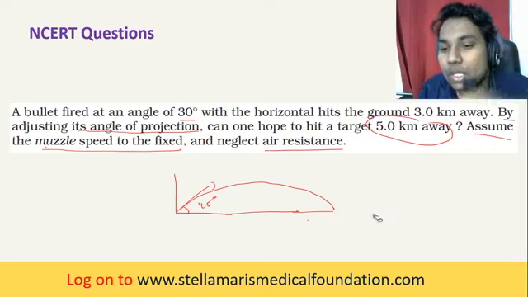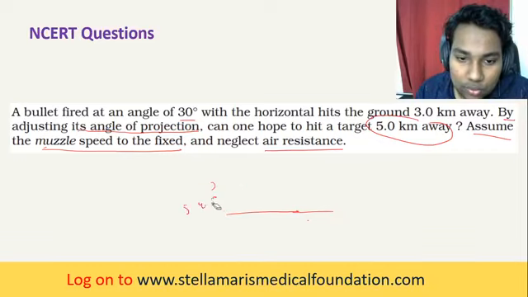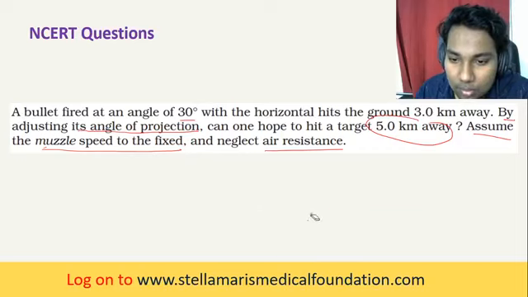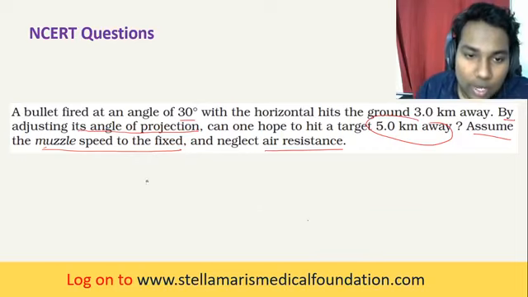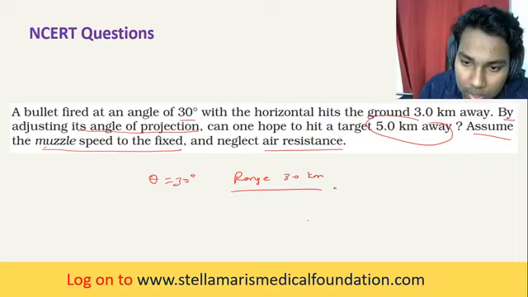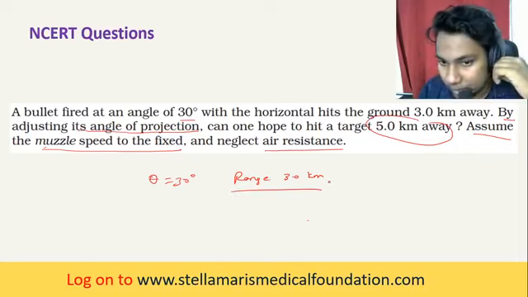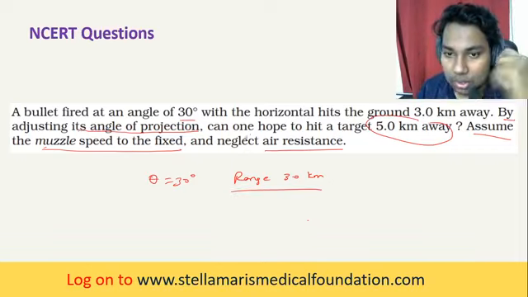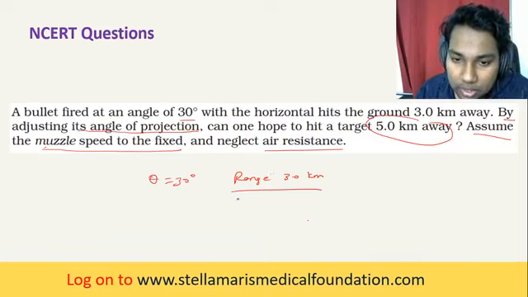So what all we know is that the angle of projection theta is equal to 30 degree and range is equal to 3 kilometer.